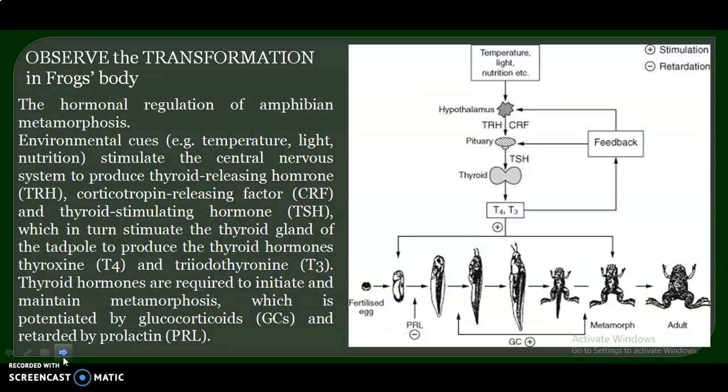Now, what are the specific hormones which are responsible for the metamorphosis? वो कौन से खास hormones हैं जो frogs के metamorphosis में help करते हैं?